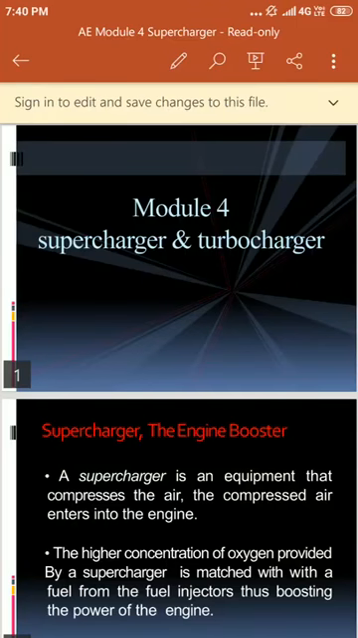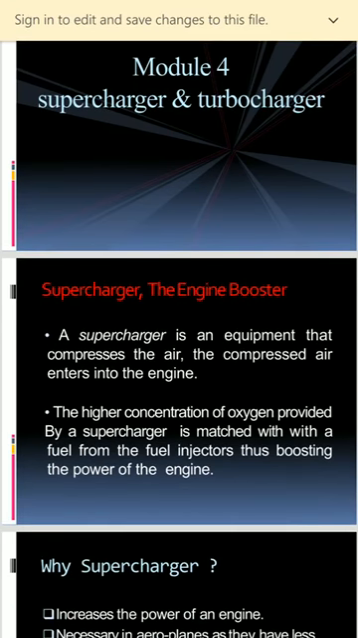Good morning, students. Today we are going to discuss module number 4, supercharger and turbocharger. The question arises: what is a supercharger?